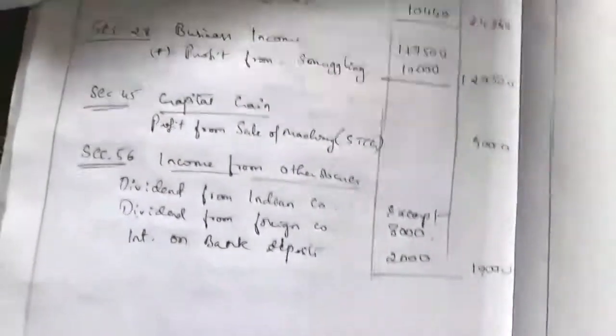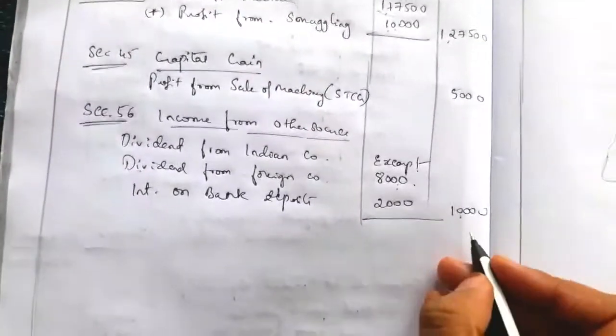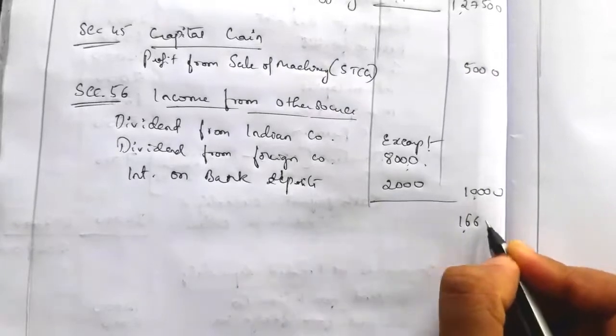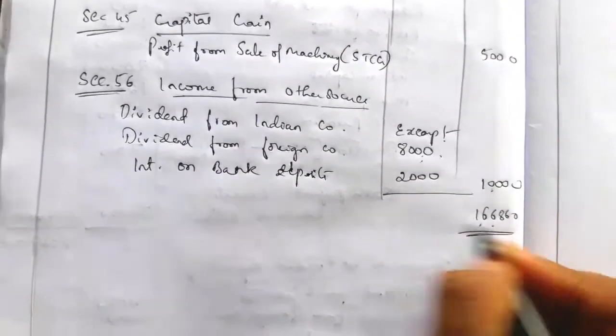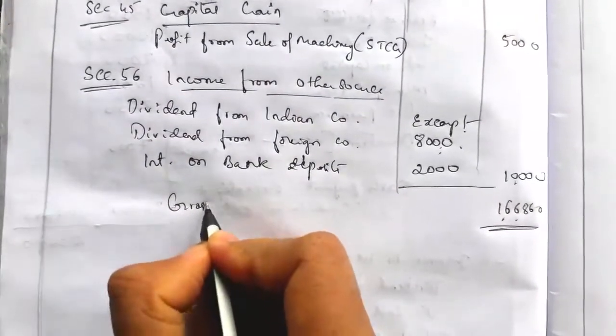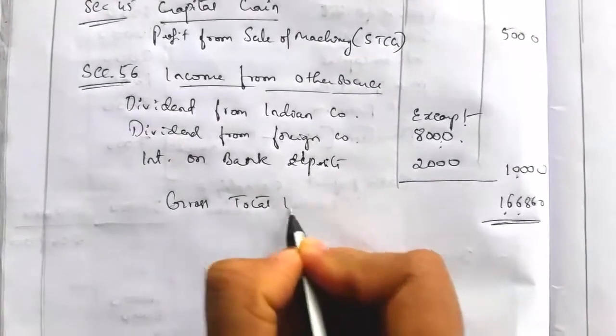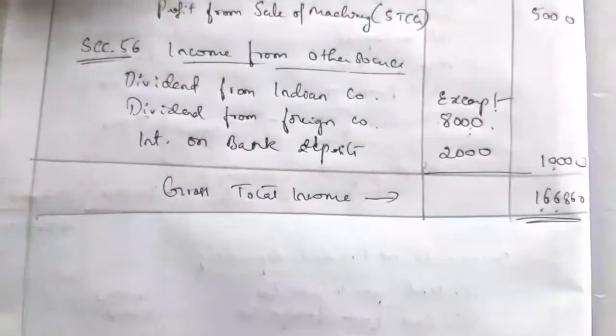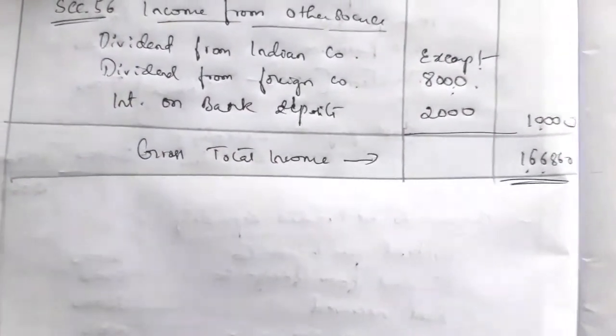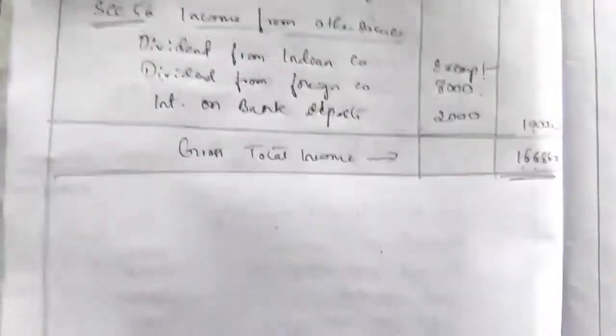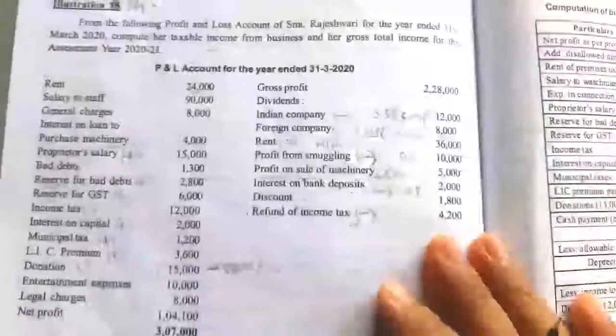So now if you add the 5 heads of income, it is equal to 1,66,860. It is nothing but gross total income. So GTI is equal to 1,66,860. So this is about this illustration, illustration number 14.